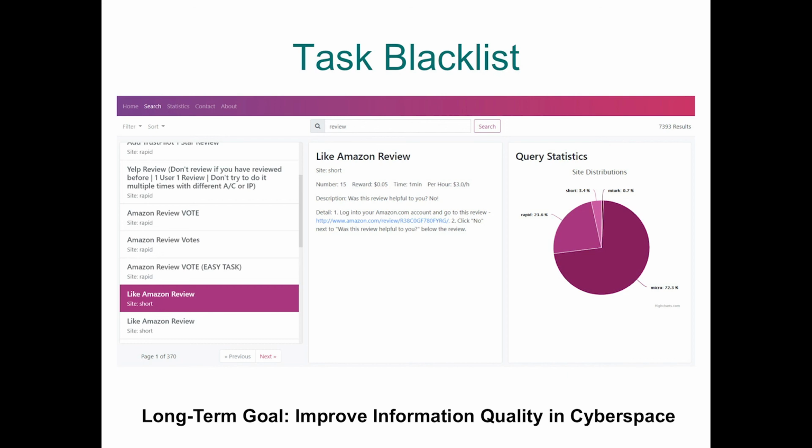So in the long term, the goal of my research is to improve information quality in cyberspace, and I'm happy to continue this work. Yeah, thank you.